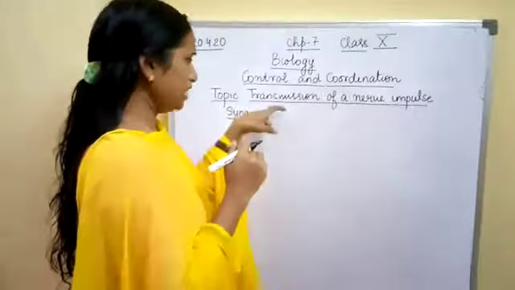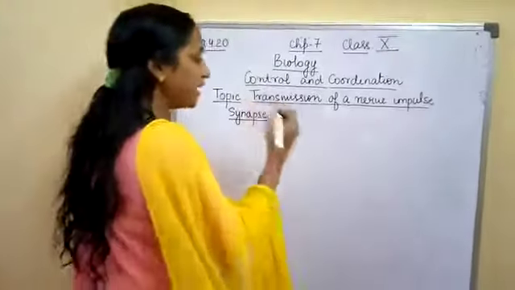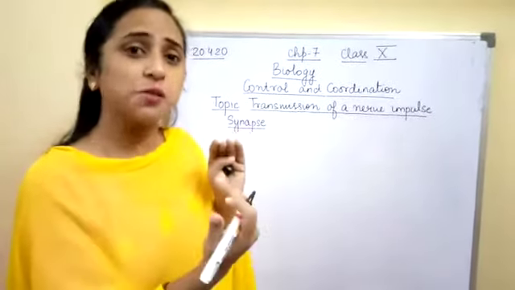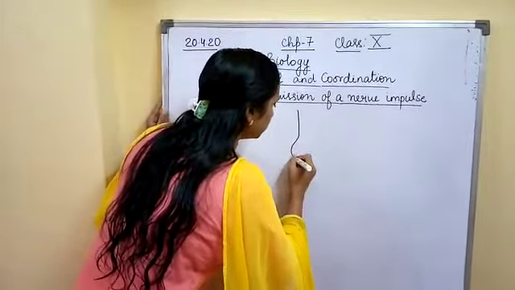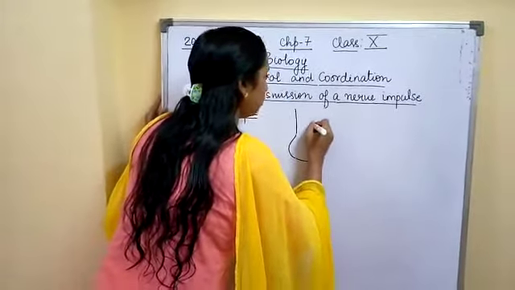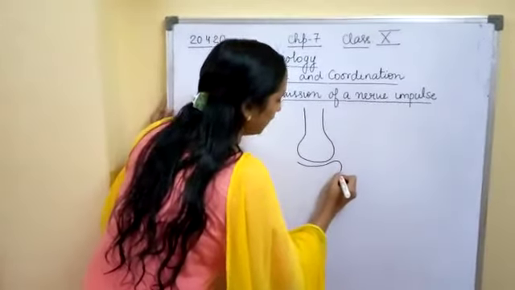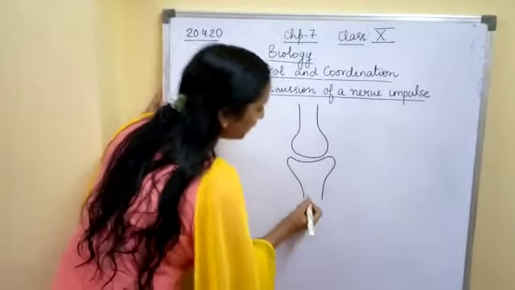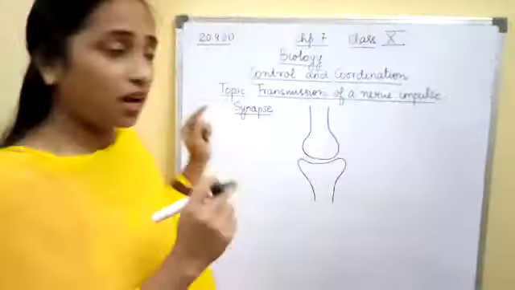So if we talk about transmission of a nerve impulse, what happens? Whatever the information is there in the environment, it is sensed by the dendritic end of the neuron. So suppose this is the dendritic end of the neuron, and this will be the other end of the neuron.